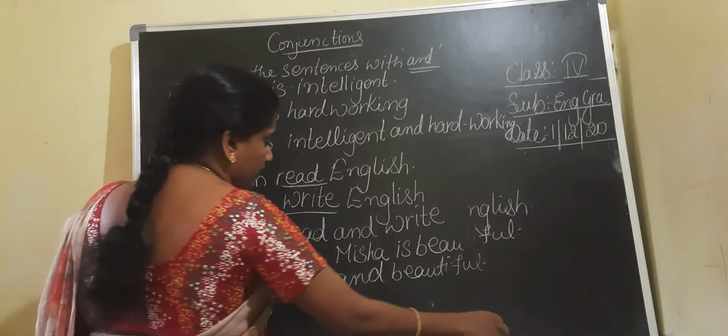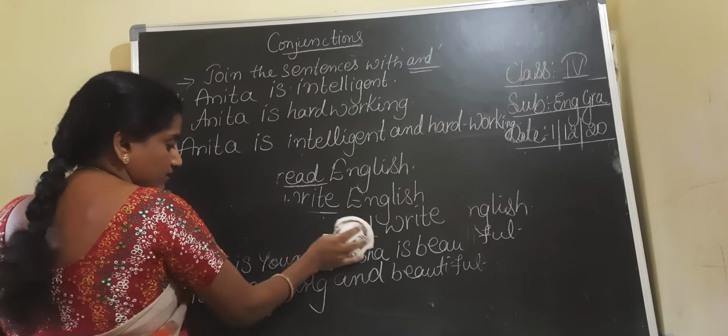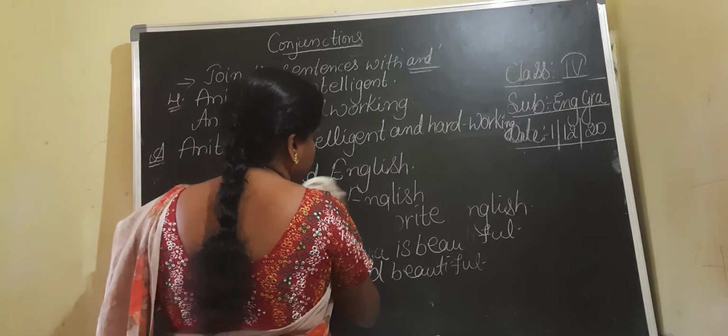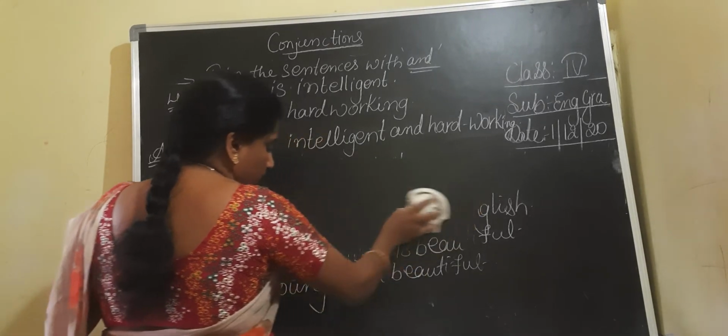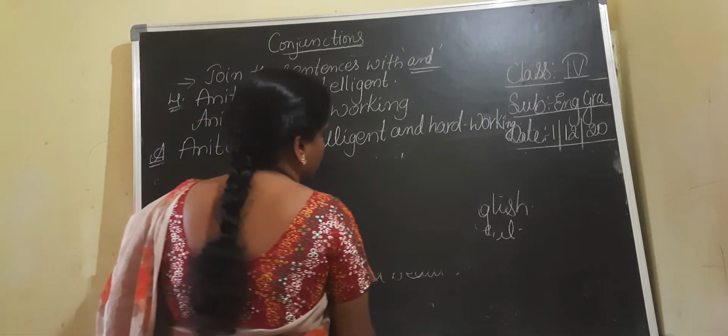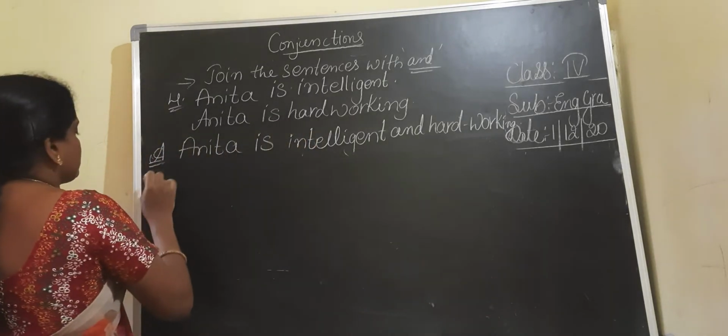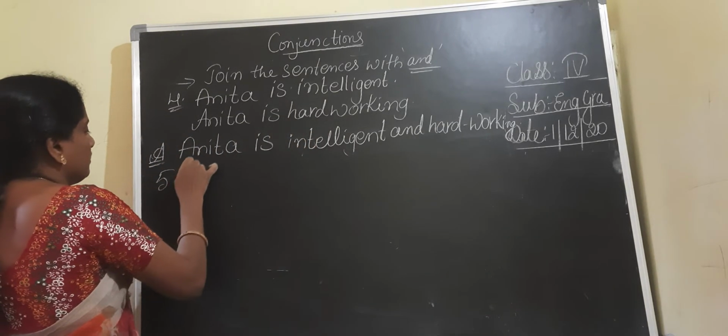Coming to the next statement. The carpenter makes tables. He makes chairs. Let us write the fifth one.